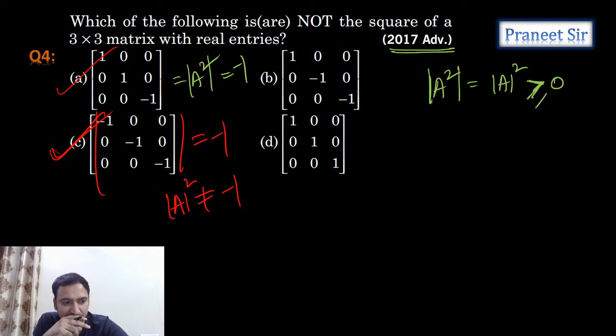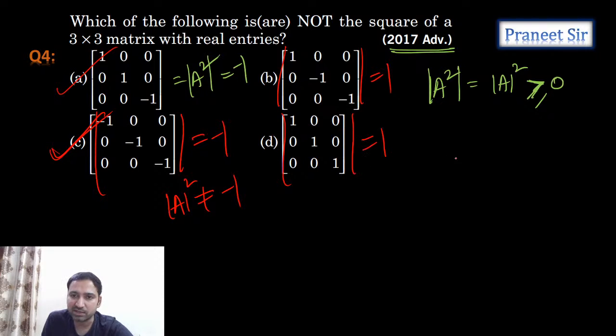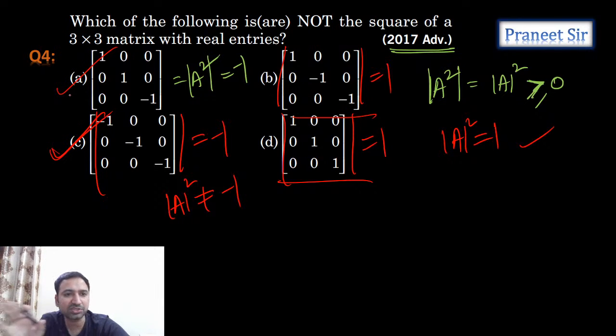Clear? Understood, no? Right, but B and D are fine. For B and D, if you calculate, the modulus of this is becoming 1 and the modulus of this is becoming 1. So mod A square can be equal to 1. So there is a possibility for B and D, but A and C are not at all possible. So the answer should be A and C. That's what he is asking: which of the following are not squares of matrices with real entries. So the first option and third option are not possible, the remaining two options are possible. Clear? Right, next.